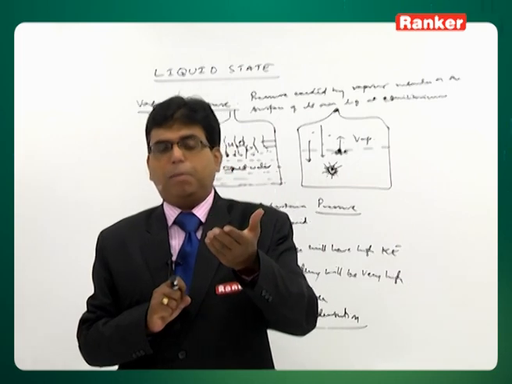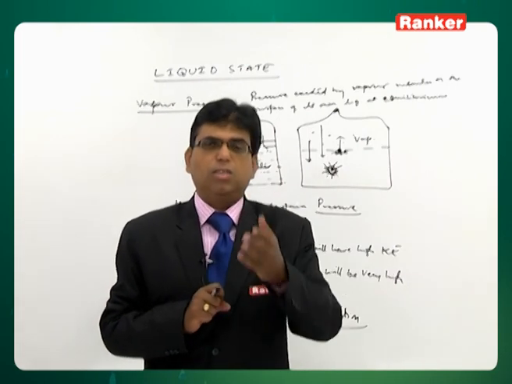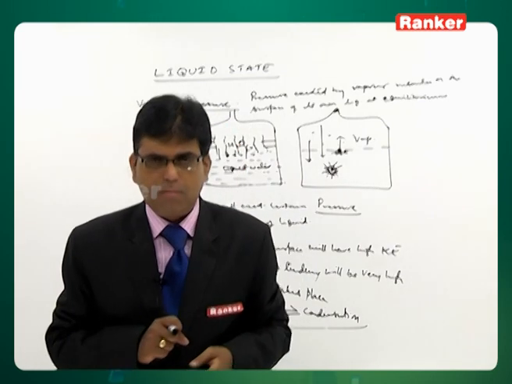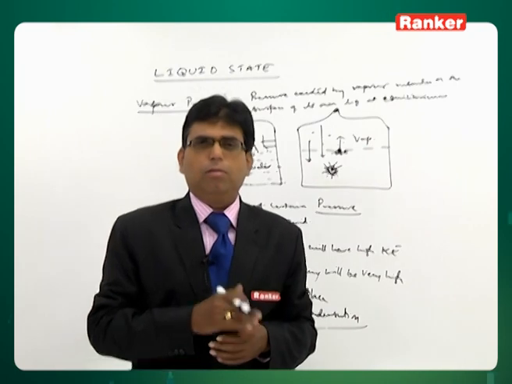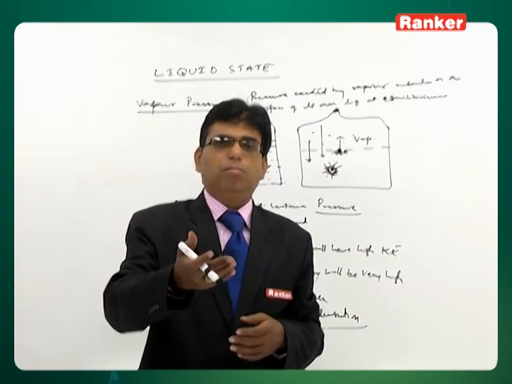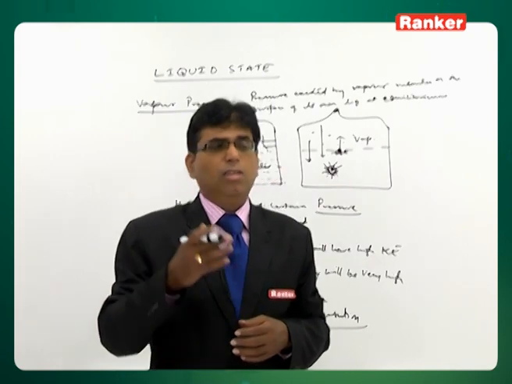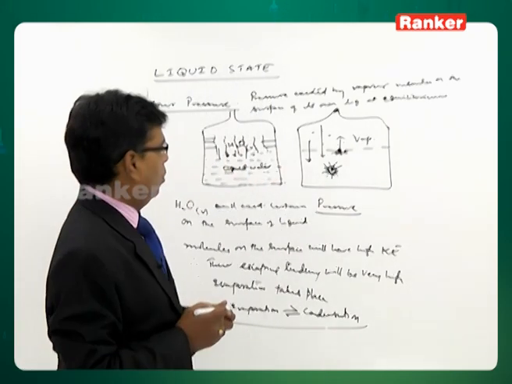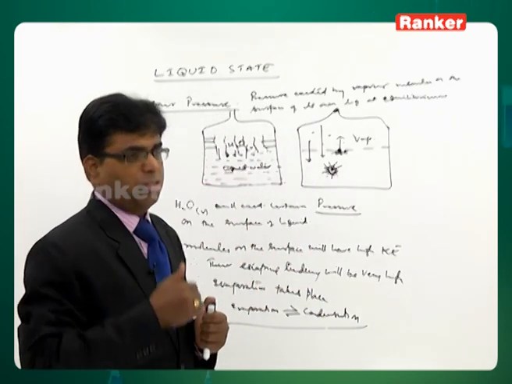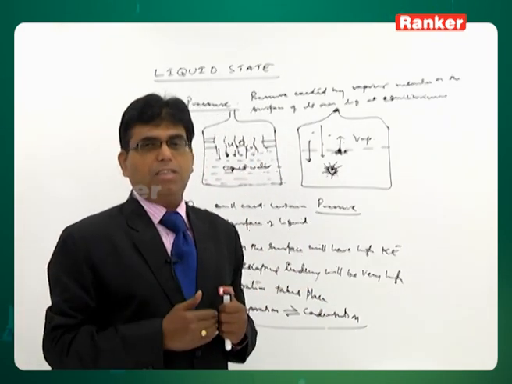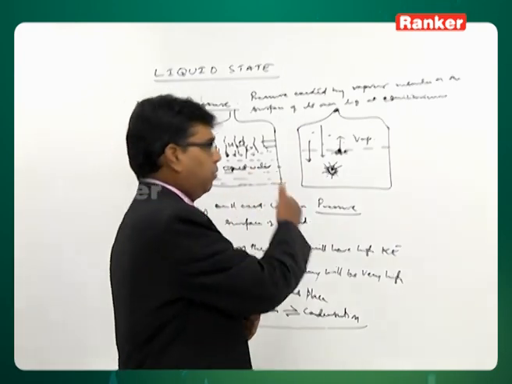Where the escaping tendency is more and the liquid evaporates fast, that is what we call a volatile liquid. Organic liquids like ethers, acetone, alcohols are more volatile liquids than water, right. So, this is what volatility is. Now, the effect of the nature of the liquid, effect of pressure, and effect of temperature on the vapor pressure is what we are going to discuss.